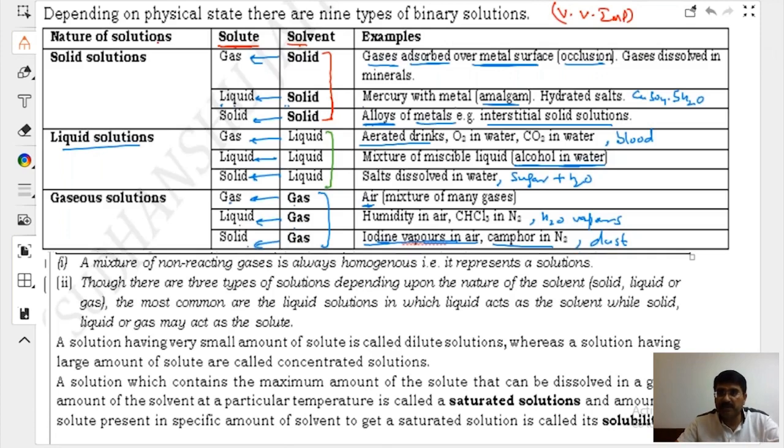Perfumes are aerosols, beta, but that will be coming in colloidal solutions. So Nidhi, let's postpone this question. It will be answered automatically, beta.